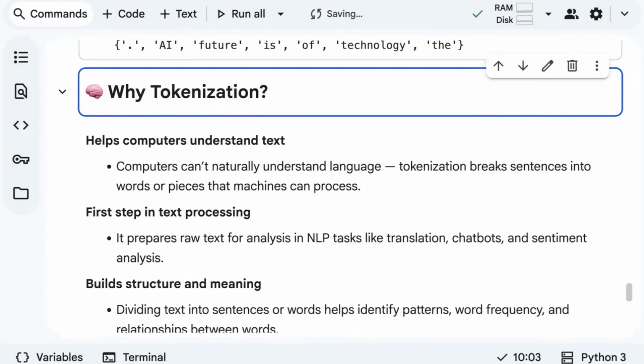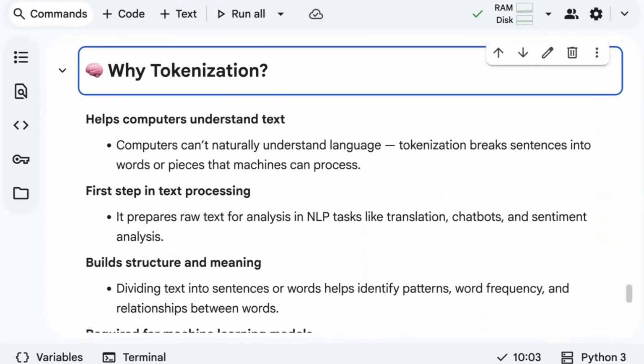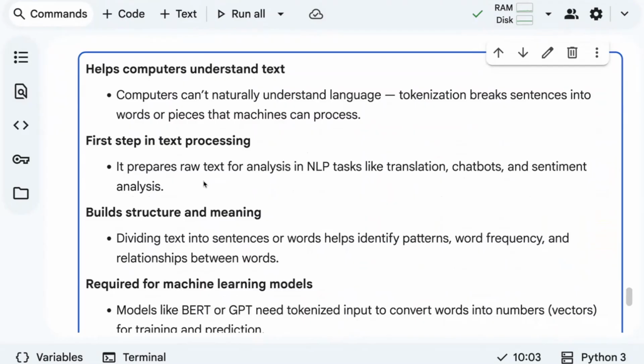Why tokenization? We all know that if you pass text directly into your model, it will not understand. Computers can't naturally understand a language. Tokenization helps in breaking sentences into words or pieces that a machine can process. This is the first step in text pre-processing. It prepares raw text for analysis in NLP tasks like translation, creating chatbots, or sentiment analysis.